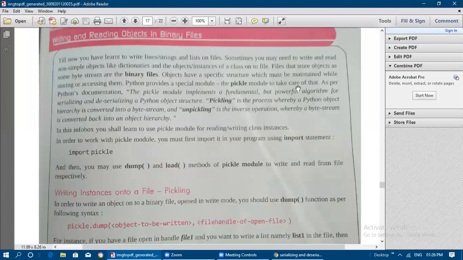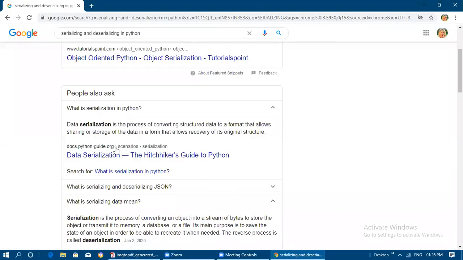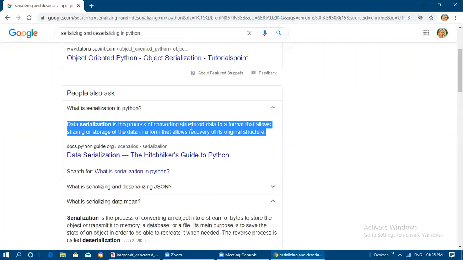So in that pickle module, what is special? As per the Python documentation, the pickle module implements a fundamental and powerful algorithm for serializing and deserializing a Python object structure. What is meant by serializing and deserializing? Data serialization is the process of converting structured data to a format that allows the sharing or storage of the data in a form that allows recovery of its original structure also.